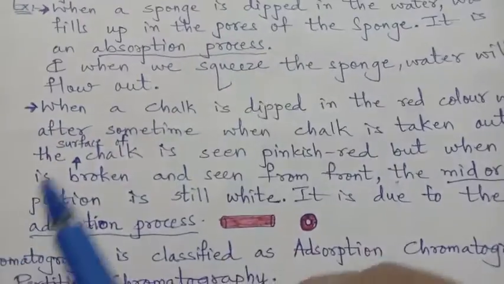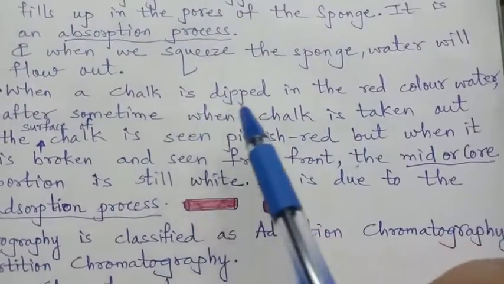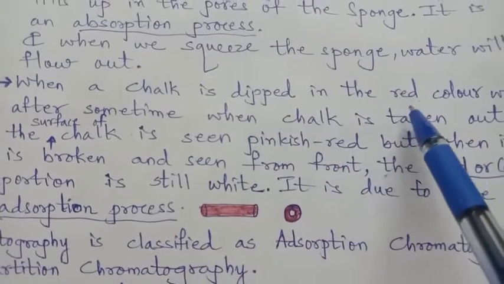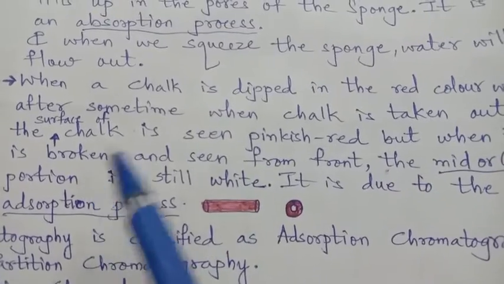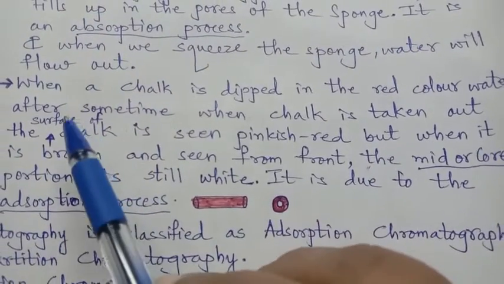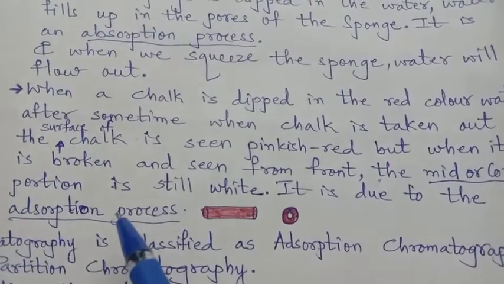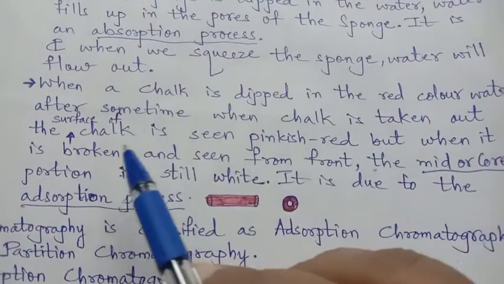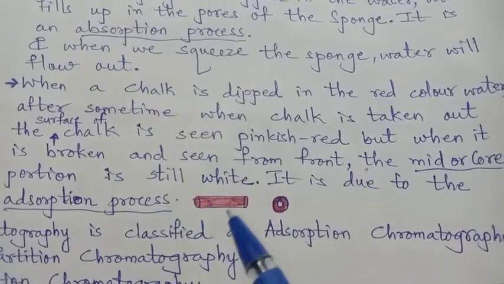On the other hand, what happens when a chalk is dipped in red colored water, or any other color? I have just taken red as an example. After some time, when the chalk is taken out, the surface of the chalk is seen pinkish red.